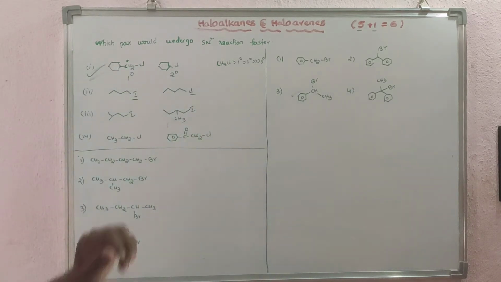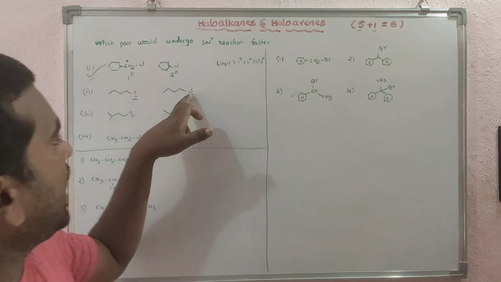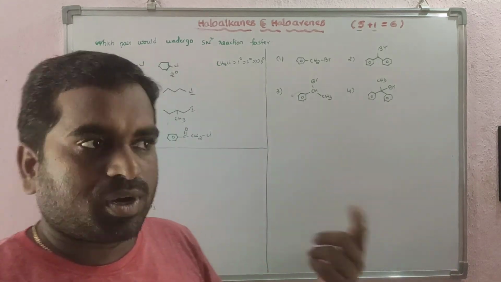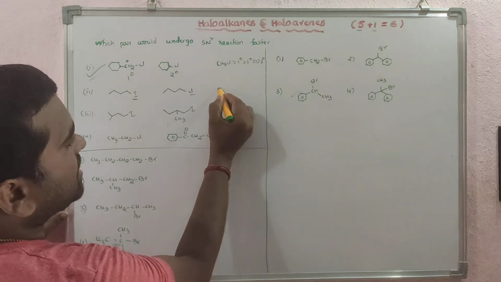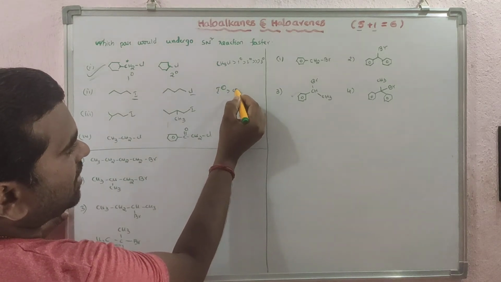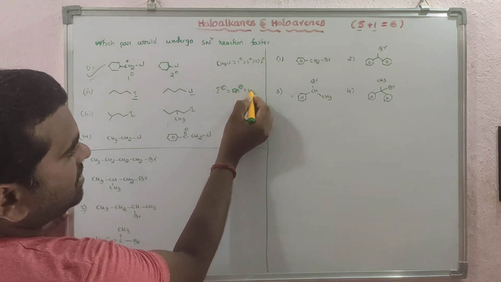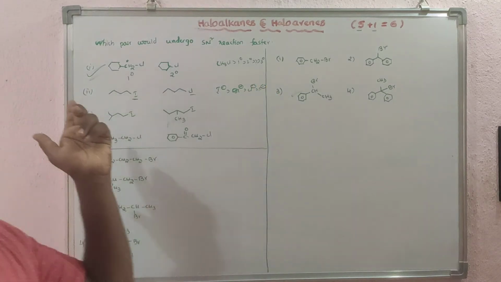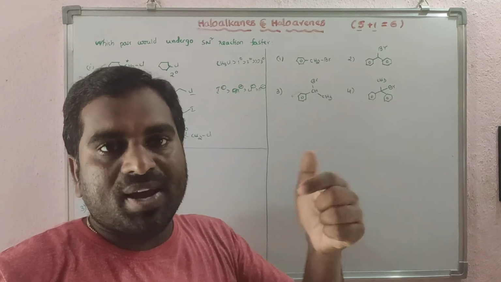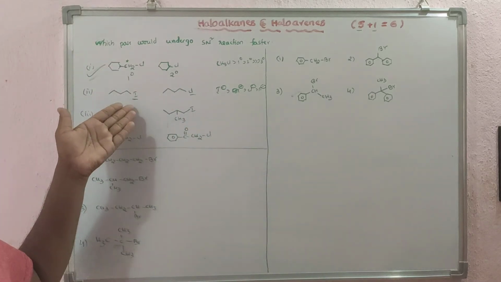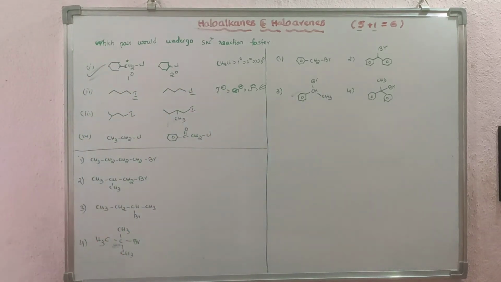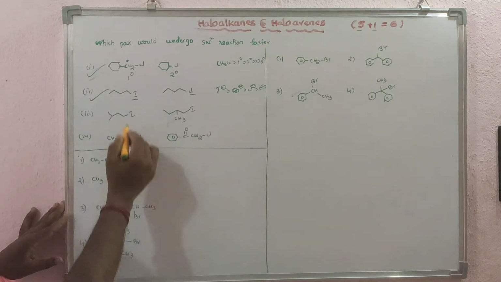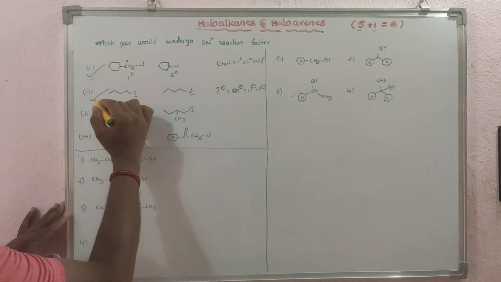Rate of reaction increases. So that's why here iodine and chlorine. Which one is the better leaving group here? I minus, I already discussed. I minus is greater than Br minus is greater than Cl minus is greater than F minus. So iodide, I minus, is a powerful, good leaving group. So that's why this is the good leaving group here. Chlorine and iodine, which one is the good leaving group here?